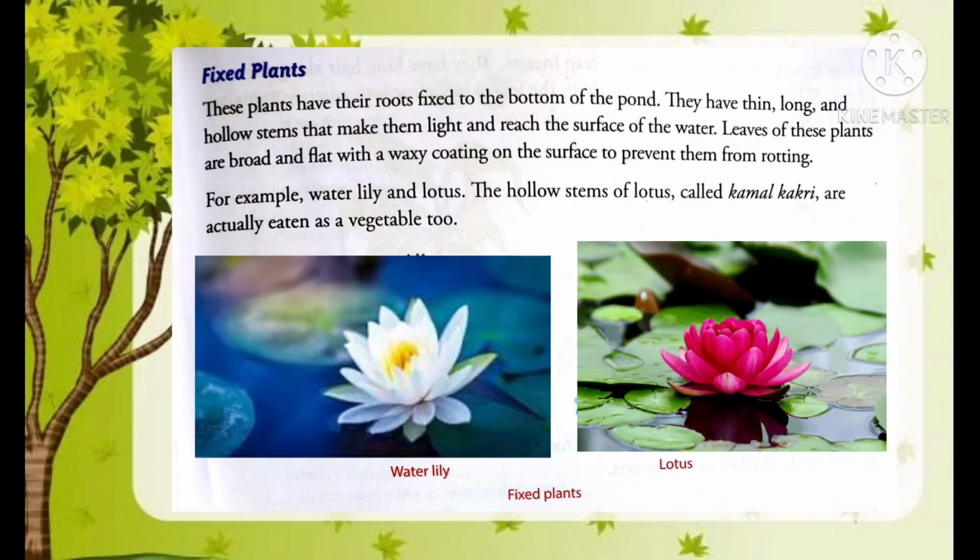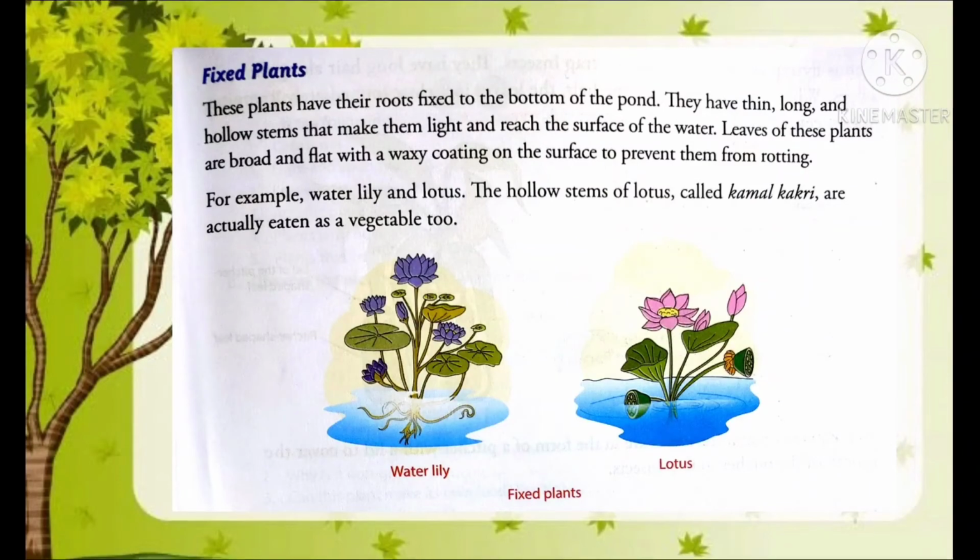Lotus, you all know, is very famous. And students, the hollow stems of lotus plants, which we call kamal kakadi, are eaten as a vegetable too.